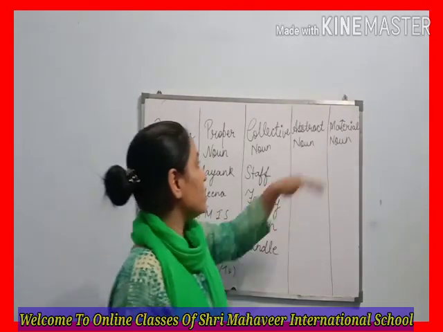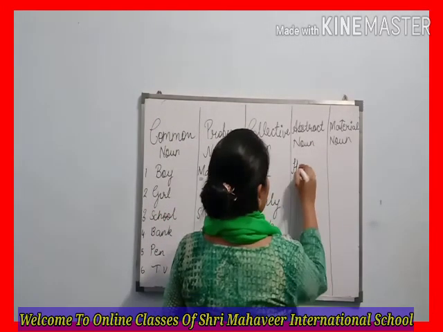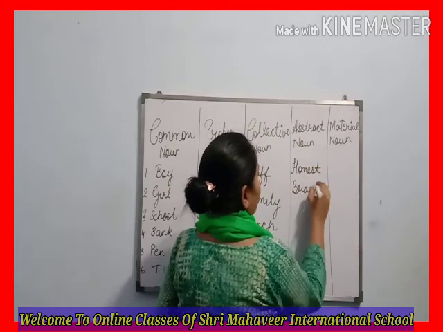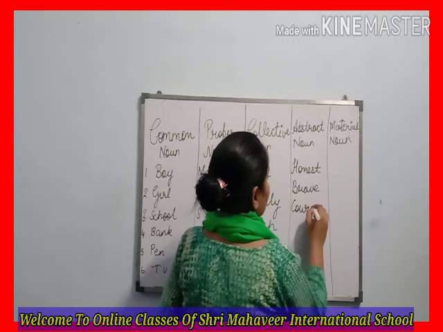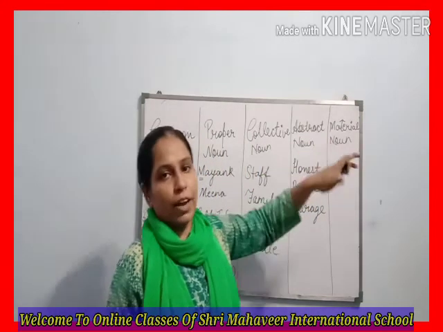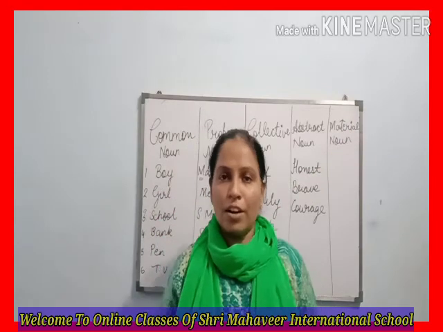Now come to the next. What is an abstract noun? Abstract nouns have examples like honesty, brave, courage, etc. So these are the examples of abstract nouns. An abstract noun is an idea, concept, being, state of mind or feeling.